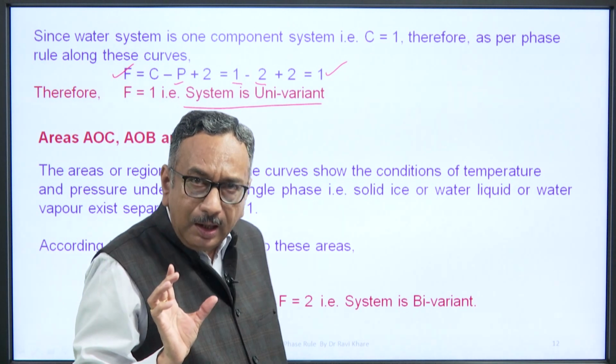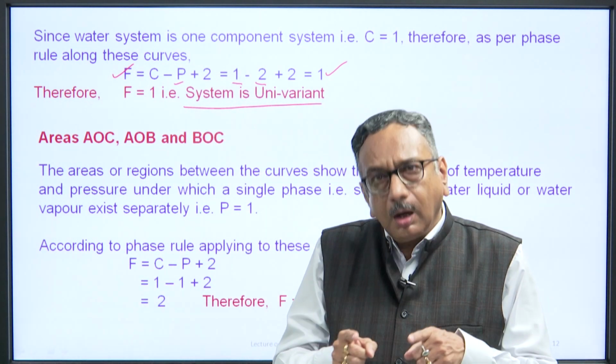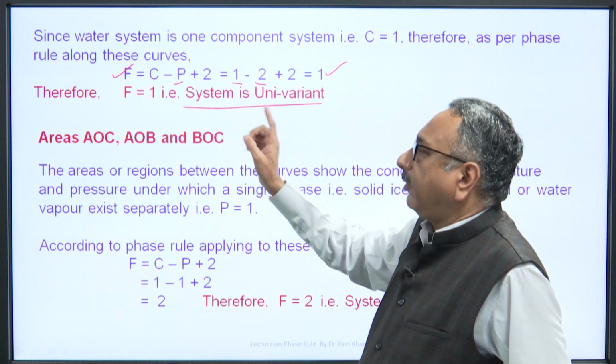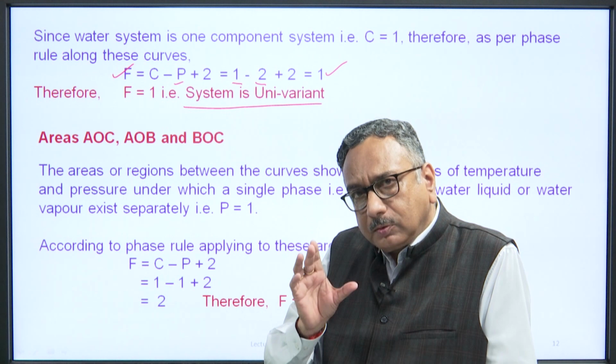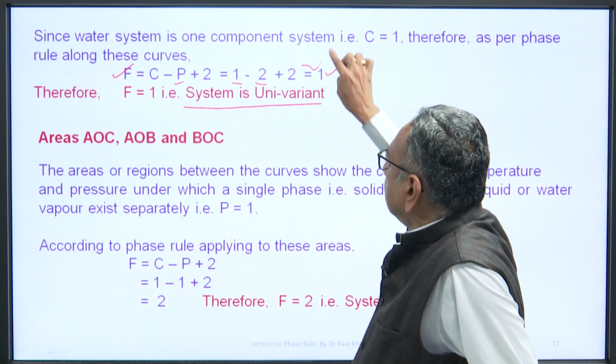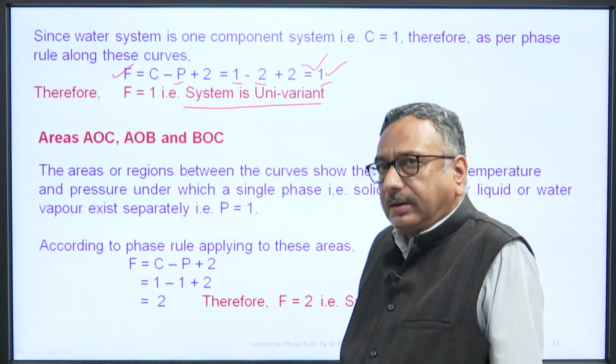Now, you can say on the curve OA or OB or OC, the system is univariant. When you apply the phase rule on any one of the curves, you will get this result, F is equal to 1, which means the system is univariant.